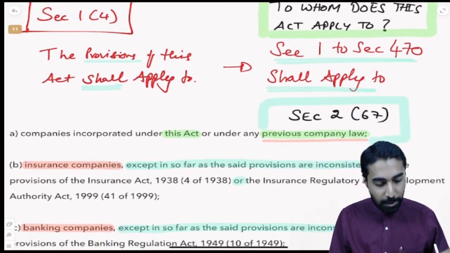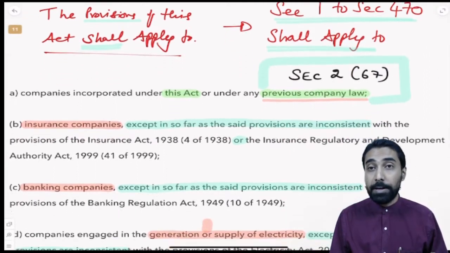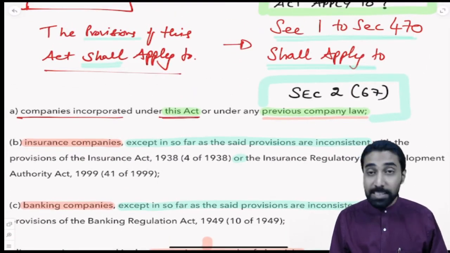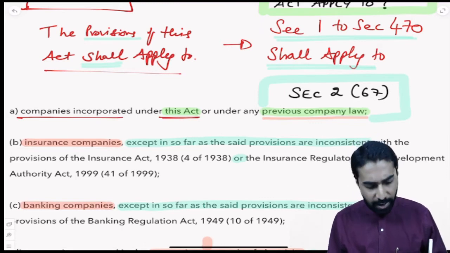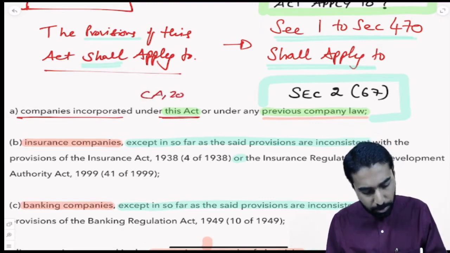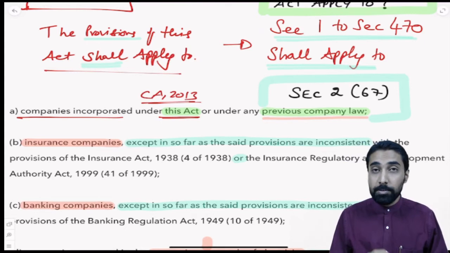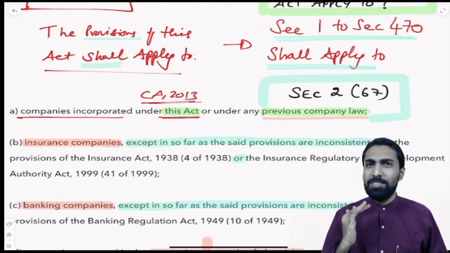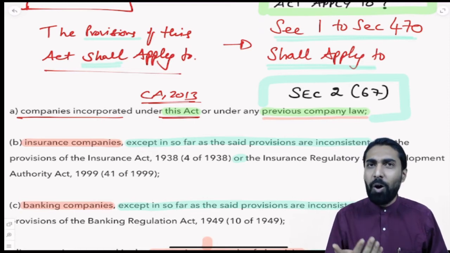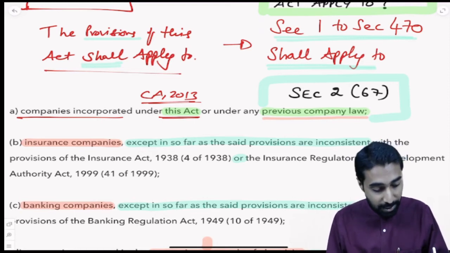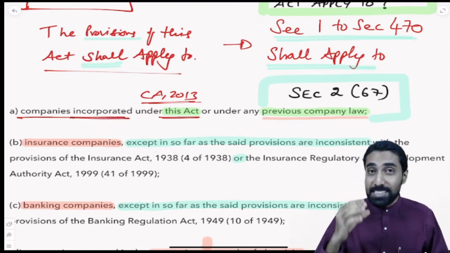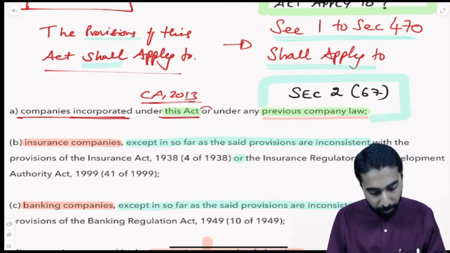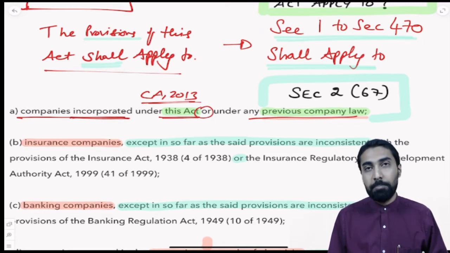The provisions of this act shall apply to whom? Companies incorporated under this act. What is this act? Companies Act 2013. So section 1 to section 470 of the Companies Act will apply to all the companies which are incorporated, meaning registered, started under this act, or any other previous company law.